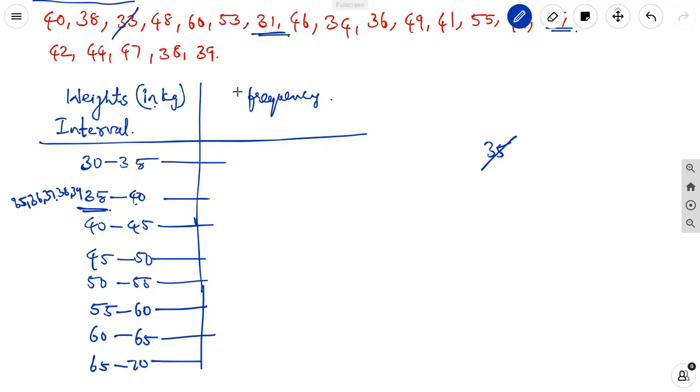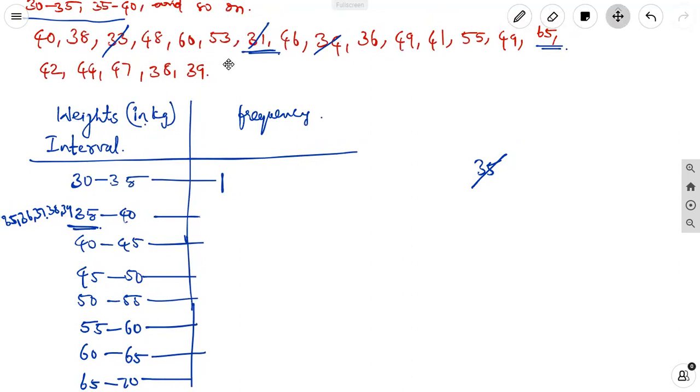Here 31, 33, 34 are in 30 to 35. How many are there? 1, 2, 3. Next, 35 to 40: 1, 2, 3, 4.